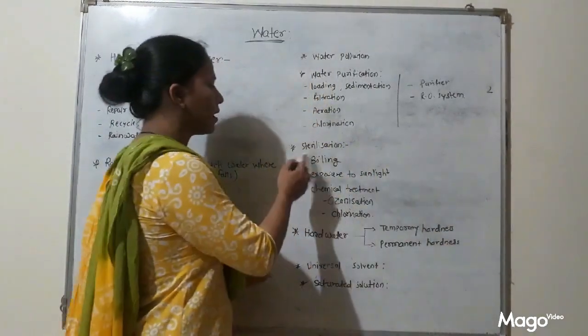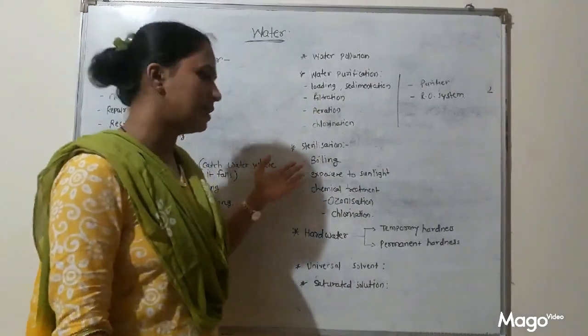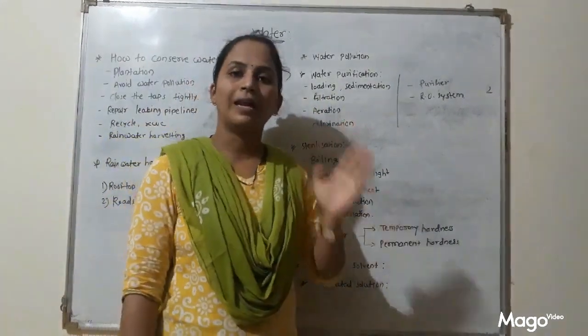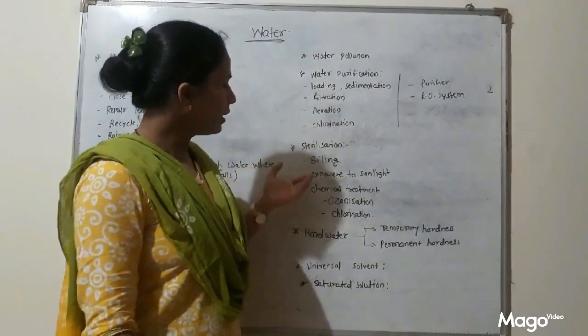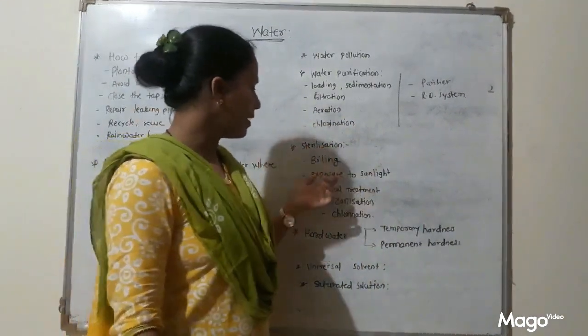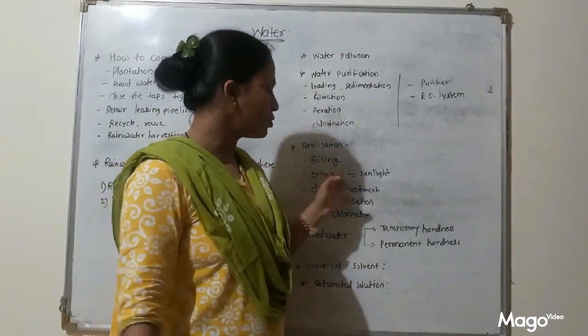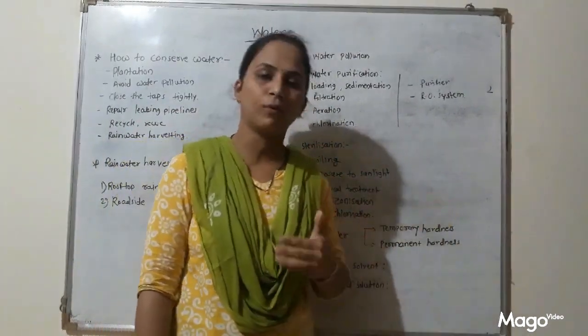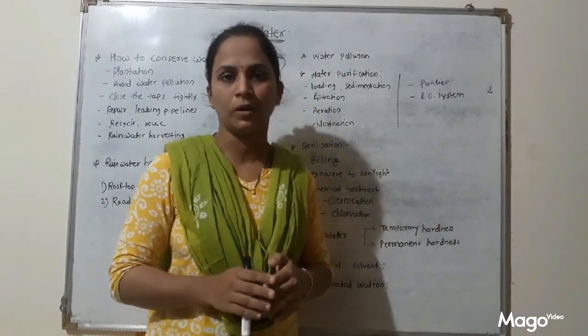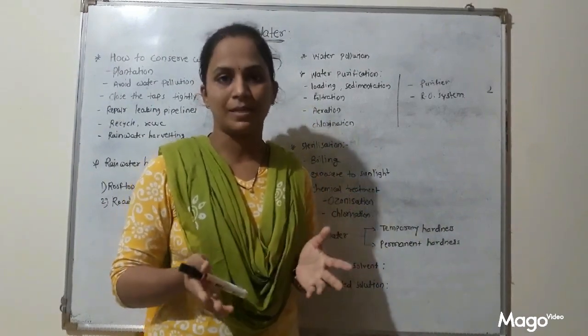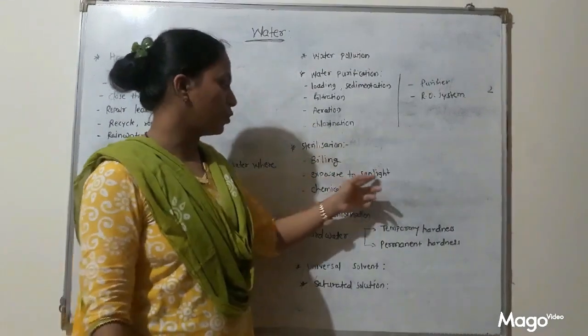So you can do this sterilization by boiling. Boiling is the best method for killing germs which are present in water. Then we can also sterilize water by exposing it to sunlight or air. It will help to kill germs, but only to a limited extent. It means we cannot kill all germs present in water by exposure to sunlight.